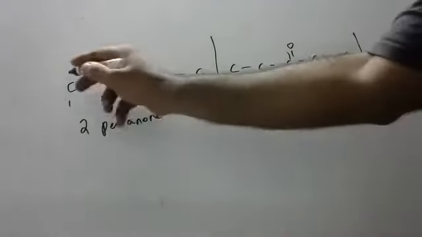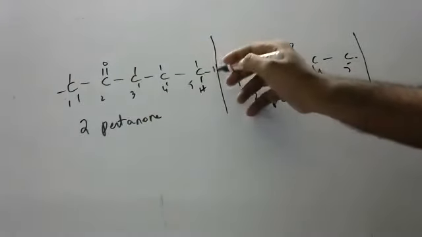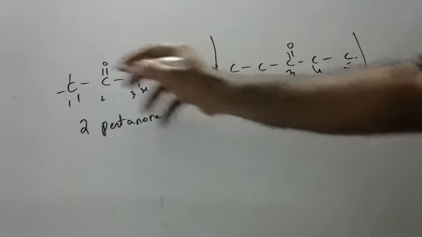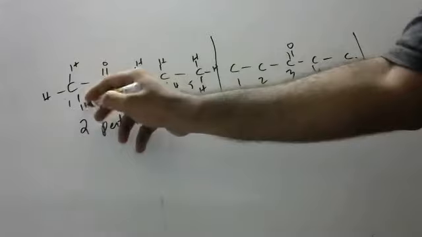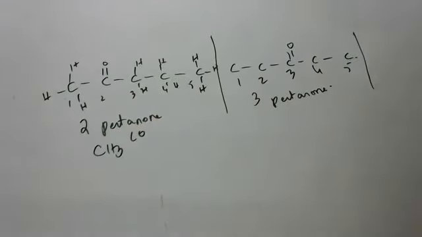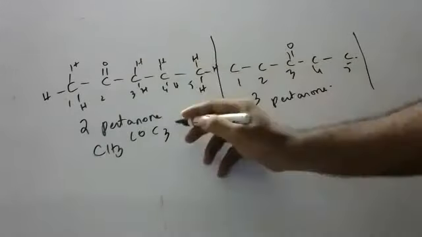Now, what is the formula here? 1, 2, 3, 4, 5, 6, 7, 8, 9, 10. Please, children, you should not get confused at all. So what is the formula? CH3CO, C3H7.